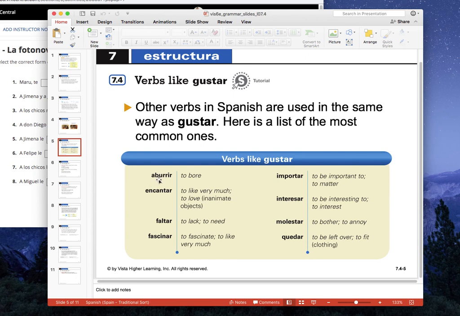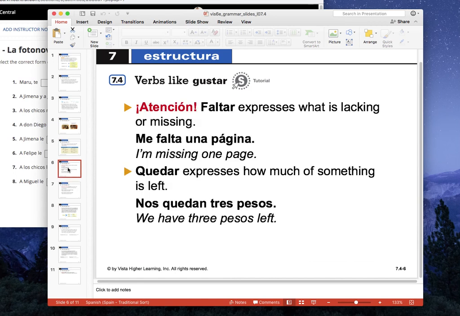So you would say, me aburre la clase de matemáticas, or me encanta la clase de matemáticas. Te falta, te fascinan, nos importa, les interesa, me molesta, te queda, etc. All of these would be either singular or plural. We're going to see a bunch of examples over here.